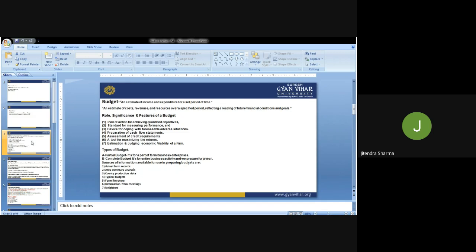Assessment of credit requirements. Yes, this is the statement through which we can understand what kind of future needs we have, and for fulfilling those needs and demands, what kind of financial arrangement is required, how much credit we have to borrow from which agency. That we can also find through the budget. If we prepare a budget, we have that kind of explanation with us, so we can arrange accordingly the financial requirement of the company or the institution or the state.